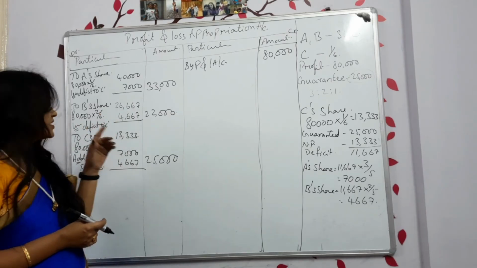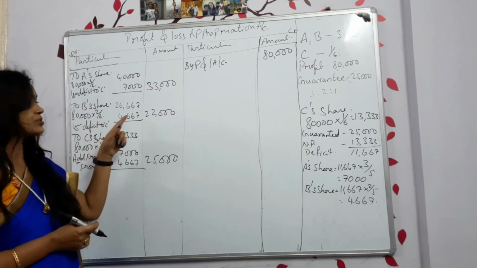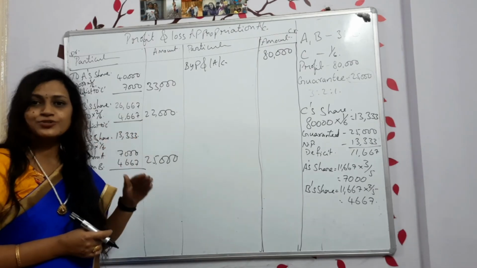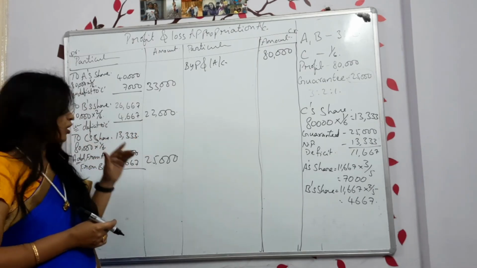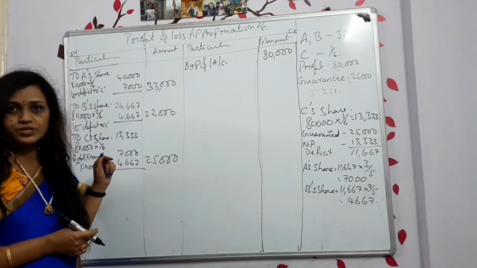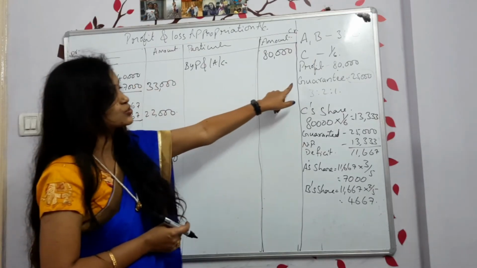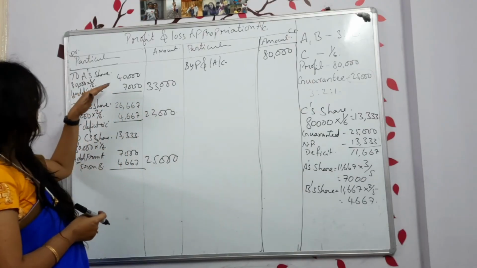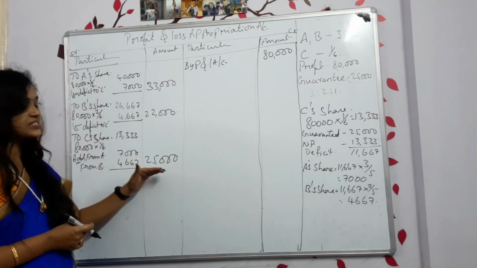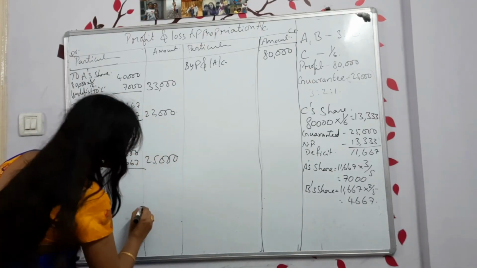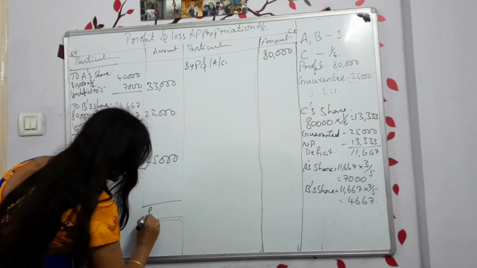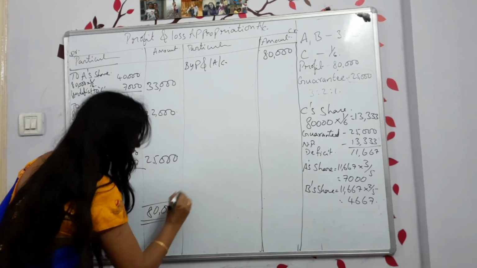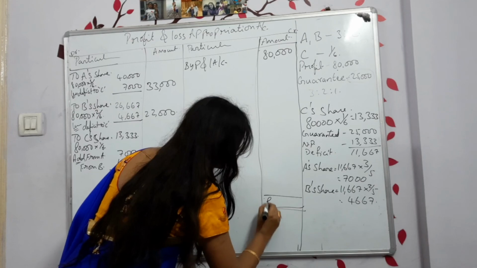But he is giving 4,000 to C. So he got only 22,000. Now C, according to the ratio, should get 13,000 only. But he was promised to receive 25,000 rupees profit. So he has taken from A and B. How much he has taken, that you have to add. Now do the total. The total will be tallying. It is 80,000 on both sides.